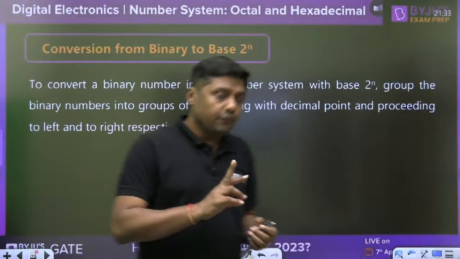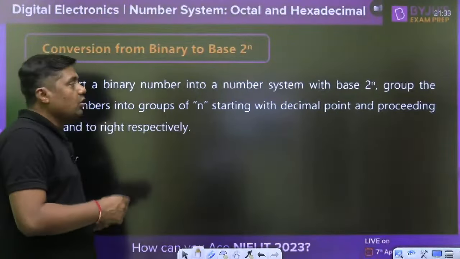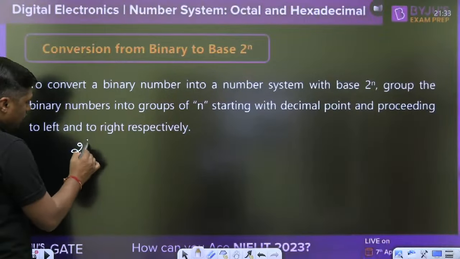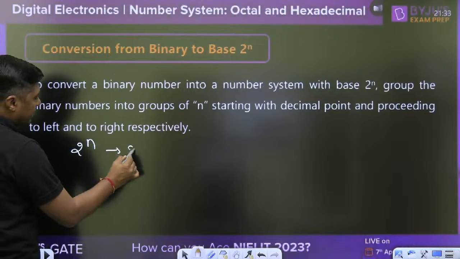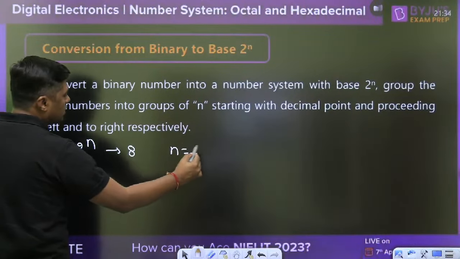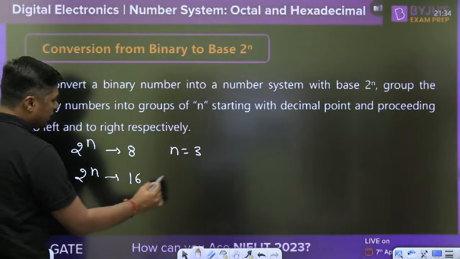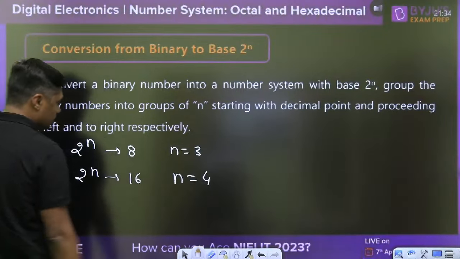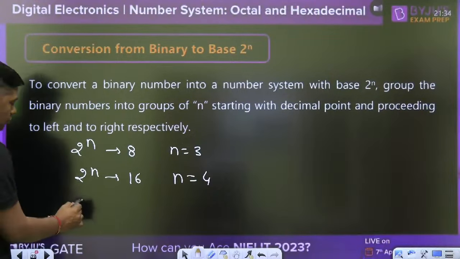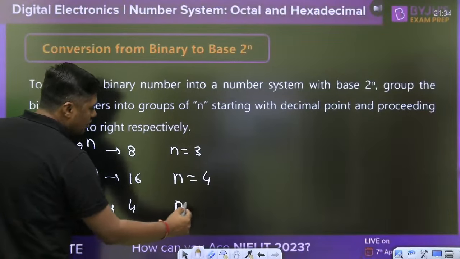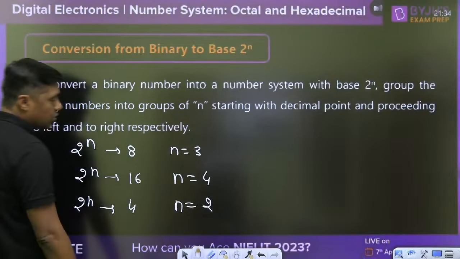If you want to convert binary into octal or hexadecimal, remember 2 to the power n. For example, if it is 8, the value of n is 3. If 2 to the power n is 16, then n is 4. If 2 to the power n is 4, then n is equal to 2.